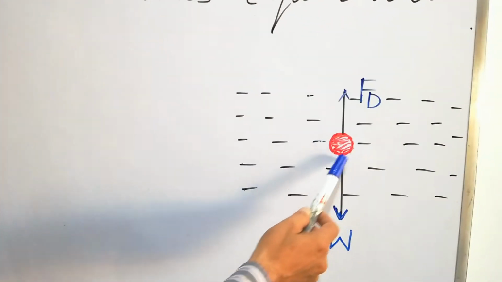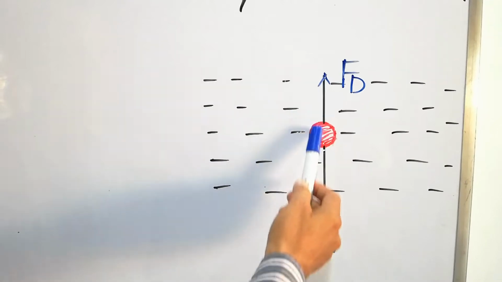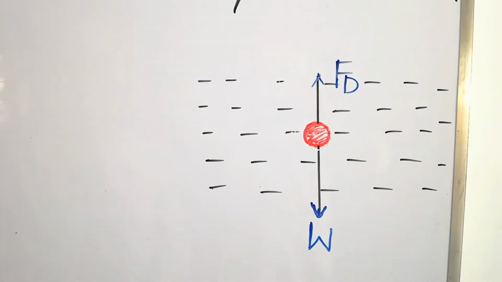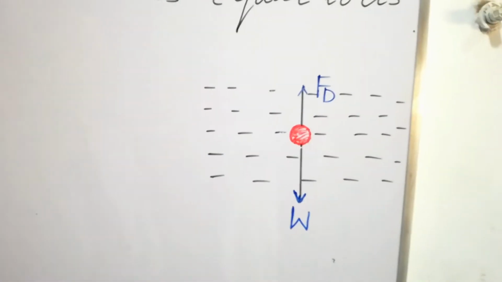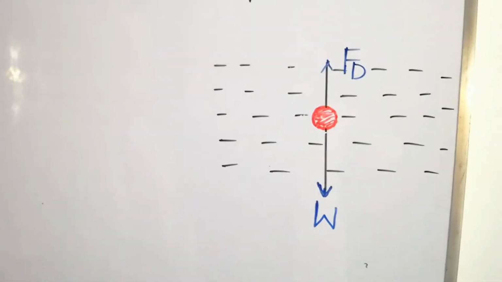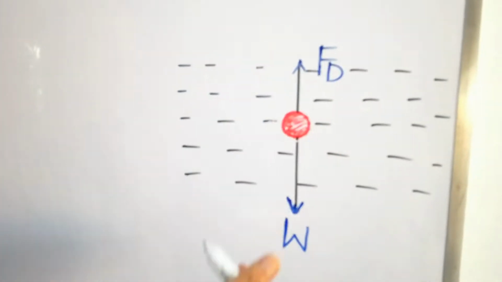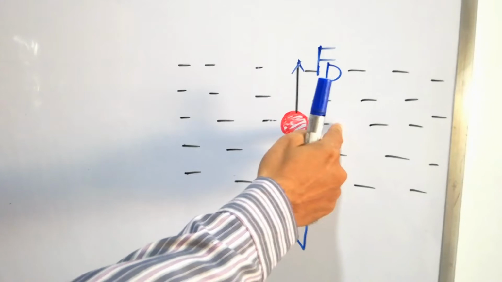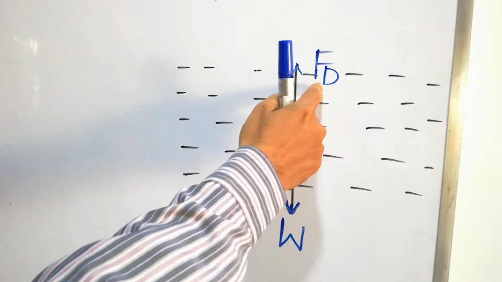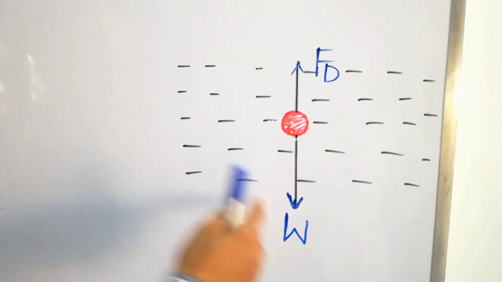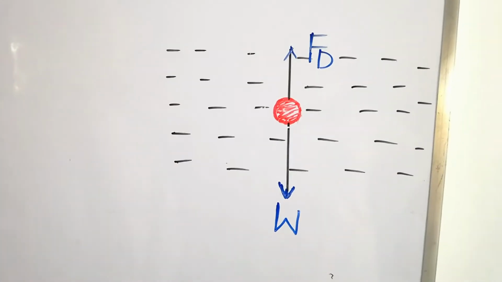Consider a water droplet, like a fog droplet, falling through air. The force of gravity pulls this fog droplet downward, and two forces are acting on it. One is the drag force, which is the force applied by the fluid on the object, and the other is its weight, which is always acting downward.